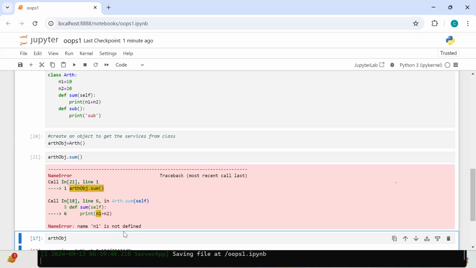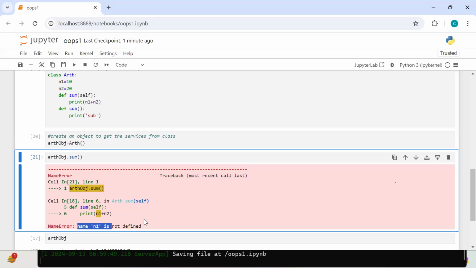General issue. If you see this error message, what does it mean? Just don't think about any other OOP stuff, nothing.